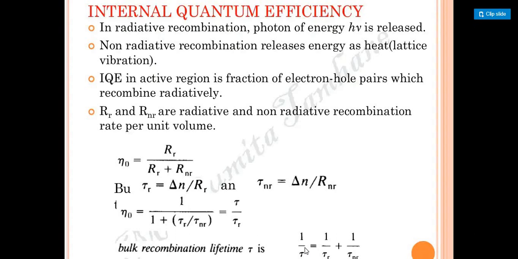by tau is equal to 1 by tau of R, that is for radiative recombination, plus the non-radiative recombination. So if you take both into consideration, it will be written in this format, like parallel resistors. You know, right? 1 by R is equal to 1 by R1 plus 1 by R2. The same scenario, we are going to take the bulk recombination lifetime for internal quantum efficiency. Clear? That's how we can represent it using eta naught. So eta naught we have taken into two-part format and we are able to write this particular equation.